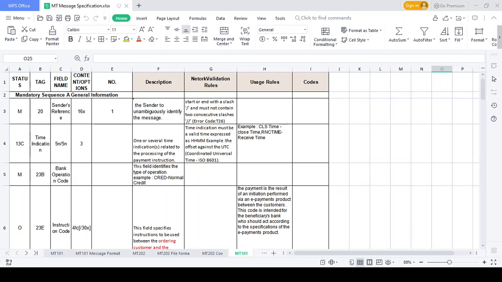Okay, and I will provide the field details and all. The mandatory field details I will provide at the end of the slide. If you go through my video, at the end of the slide I will explain each and every field detail. Okay, we will go to the file spec right now.